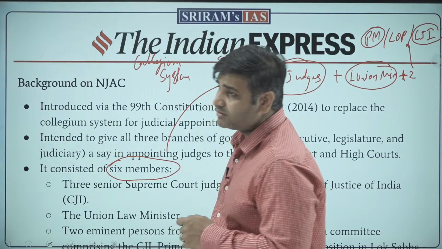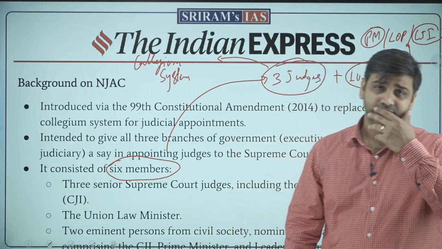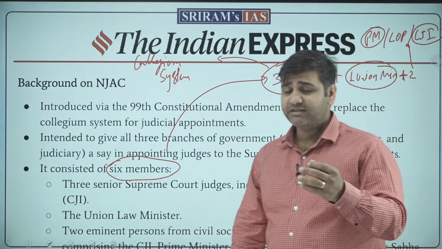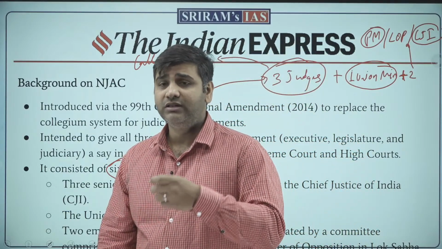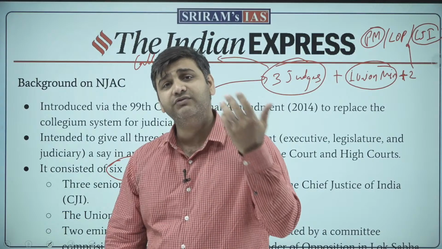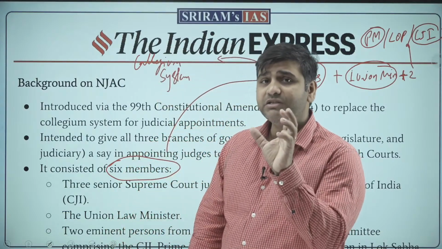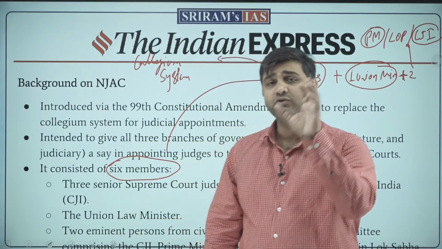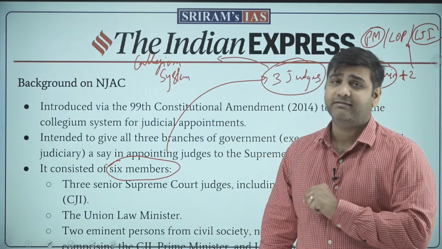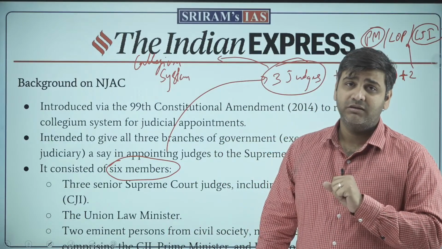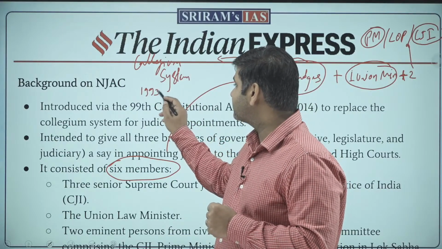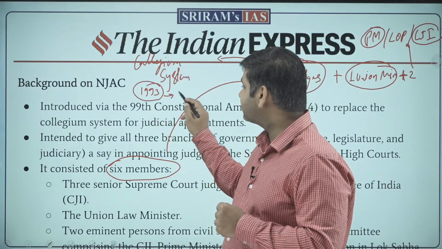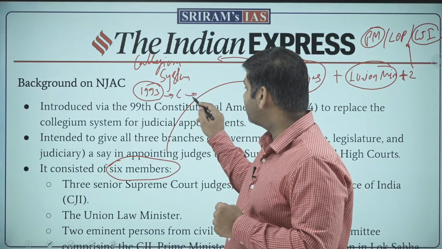If we see this system till 1981, it was the President who used to appoint a judge on the consultation made by the Chief Justice of India. Now that consultation made by the Chief Justice of India to the President of India was not binding. It was not concurrence. But in 1993, in one of the cases, the Supreme Court made that consultation into concurrence.